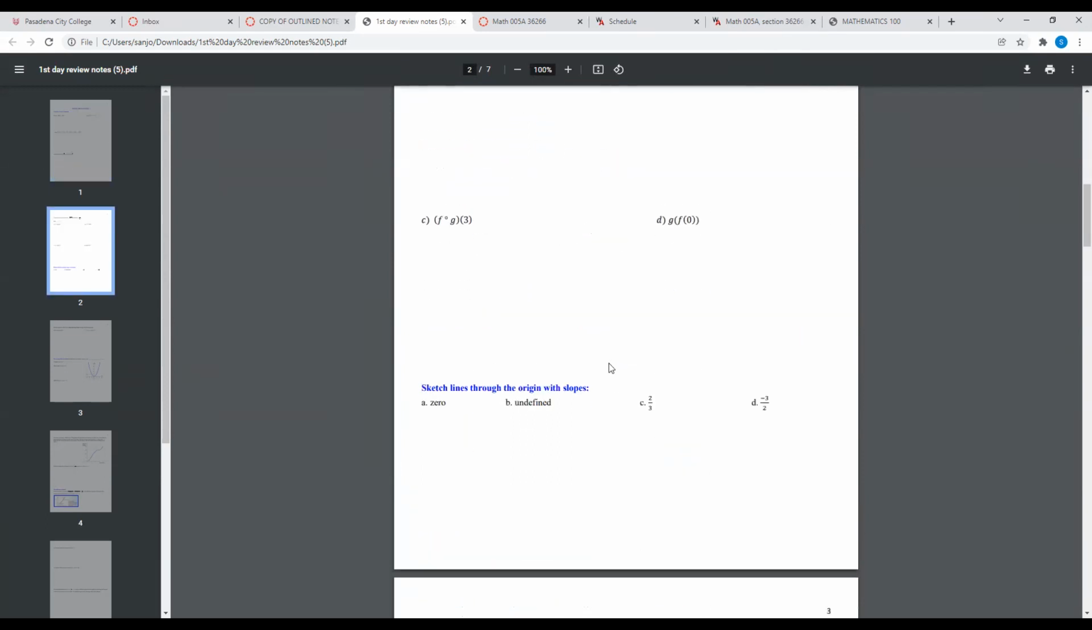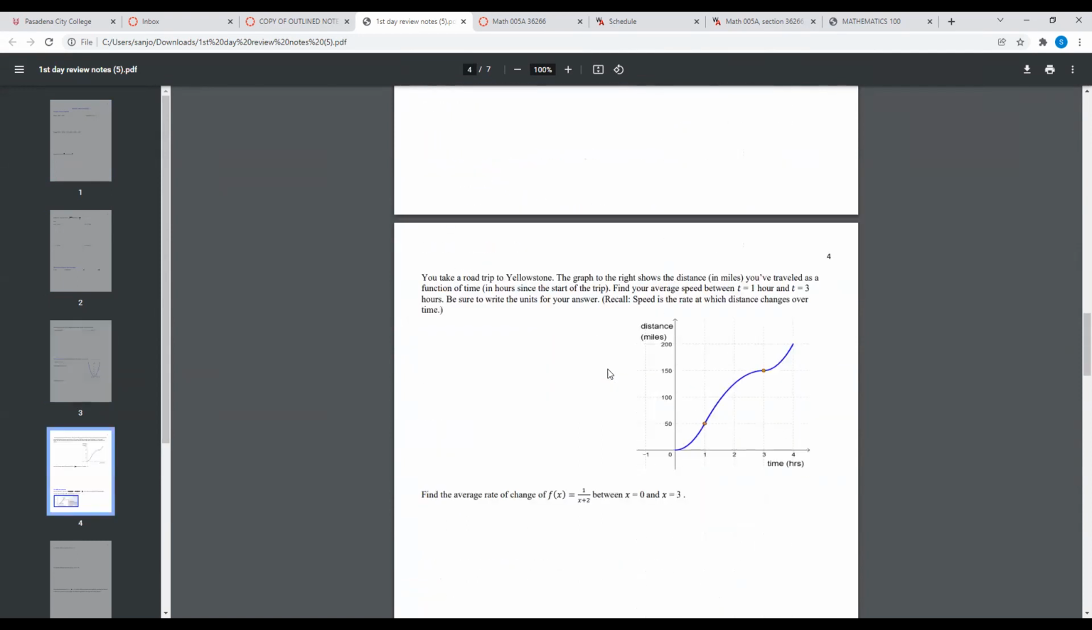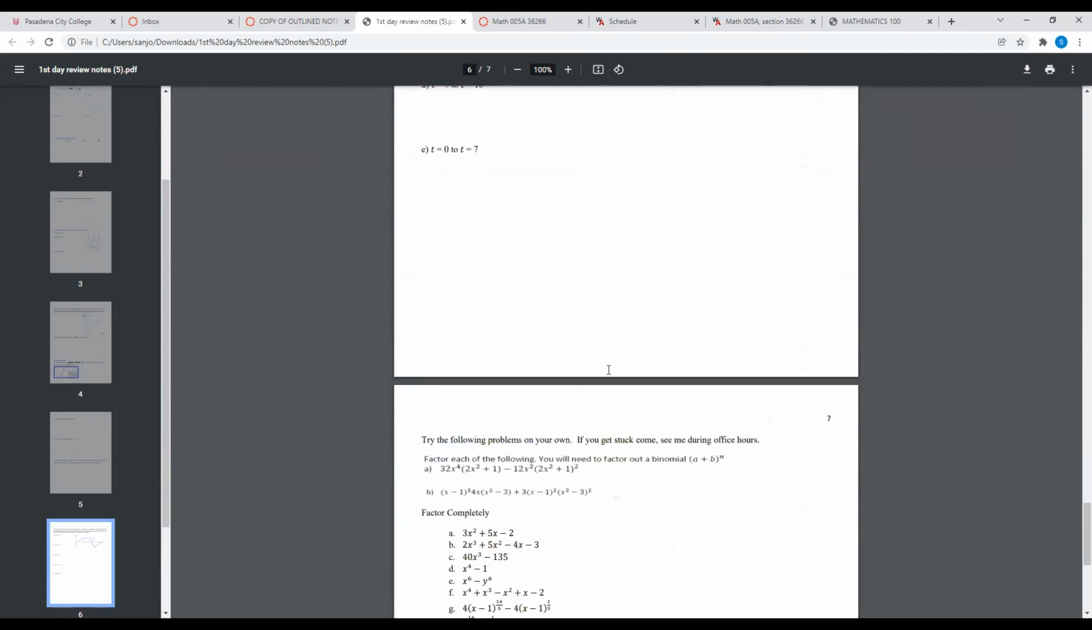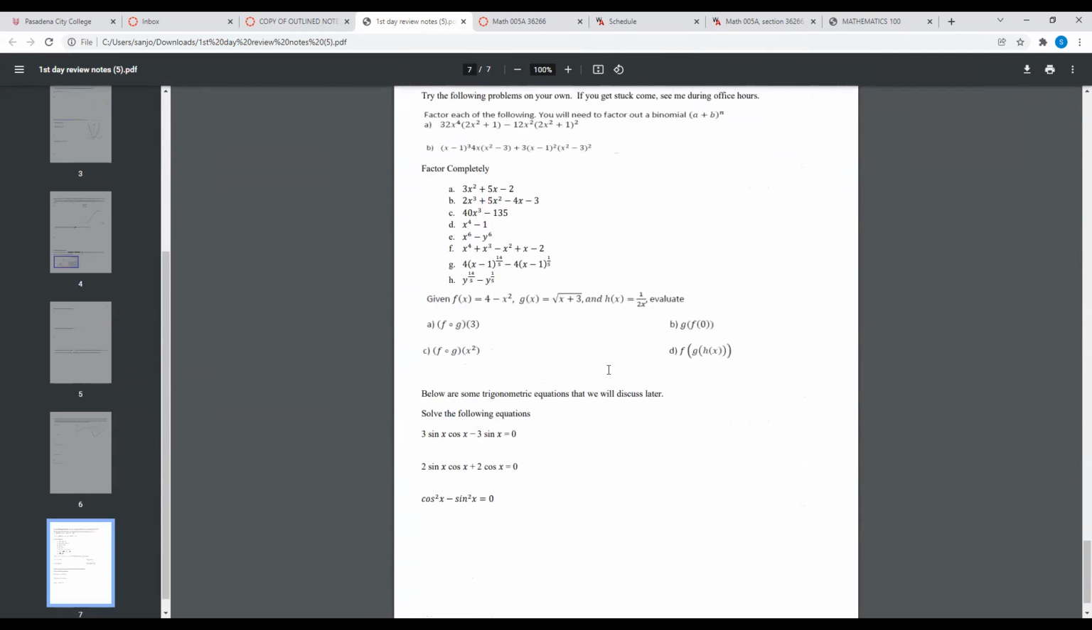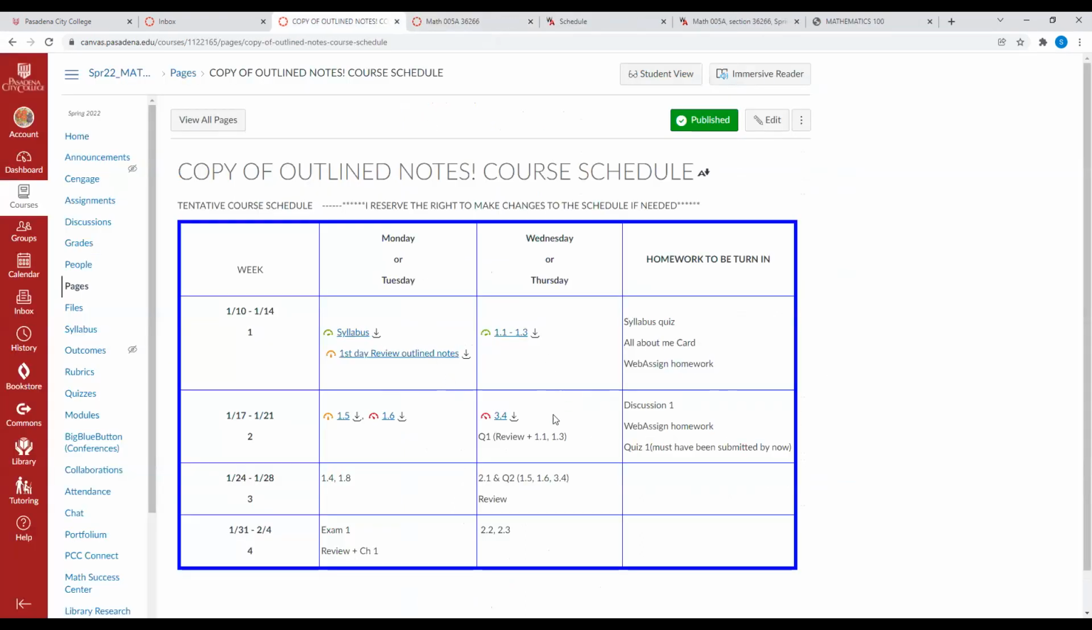It's just a blank set of notes that we will be discussing in the videos. You need a copy of these outline notes, and this is the place where you need to write. You're going to do this for all of them, on a weekly basis. I also tell you what to do at the end of the week. So you've got to do the syllabus quiz, the All About Me card, and the web assigned homework. Okay, let me go ahead and go back to the home page.